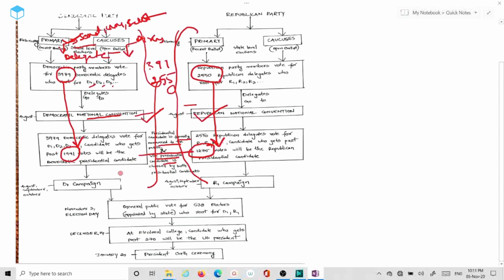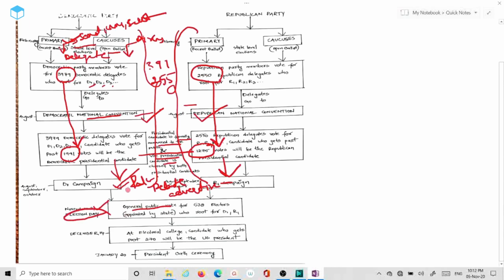Next, we look into the general election campaign. So what happens once the presidential candidate from each party is selected? This is the phase where political parties go for campaigning, go for rallies, go for debates, and go for advertisements. So basically they travel across the country's length and breadth and root for themselves. And next, the general election, which is on November 3rd. This is also called election day. What happens on this particular day?